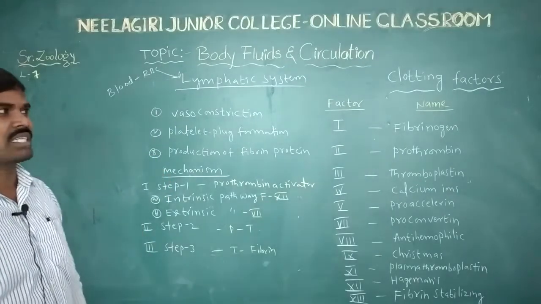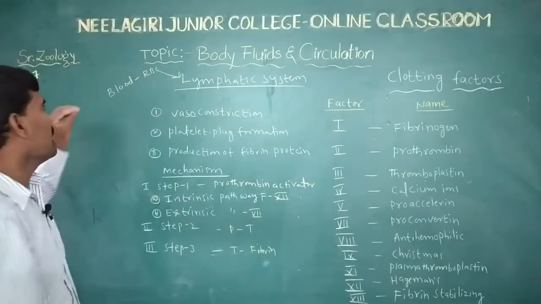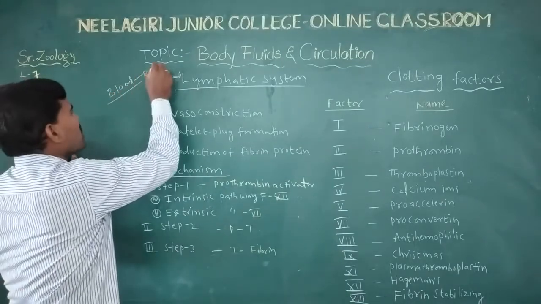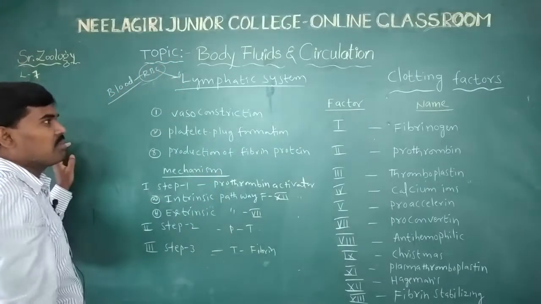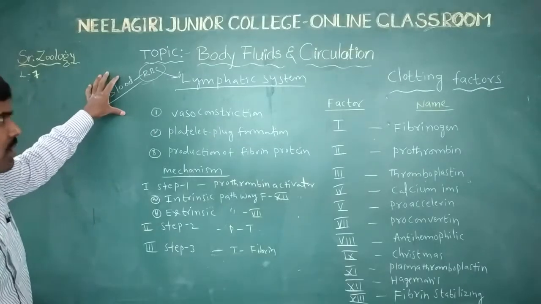Here, blood with the RBCs removed, containing all the remaining materials, is the lymph.